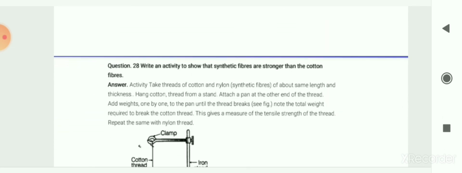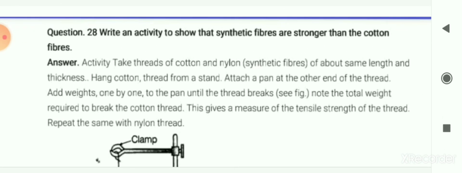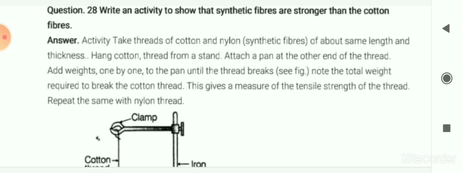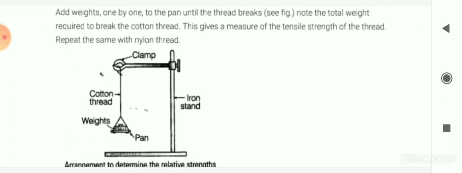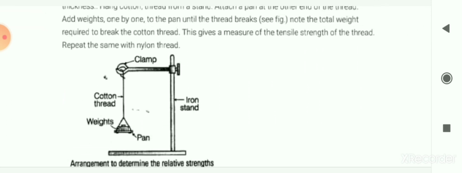Next question: write an activity to show that synthetic fibers are stronger than cotton fibers. In this activity we have to show that synthetic fibers are stronger than cotton fibers, or you can say natural fibers. The activity is given to you here. We had already seen this activity in the explanation of the chapter.